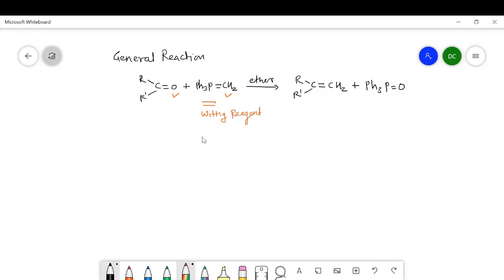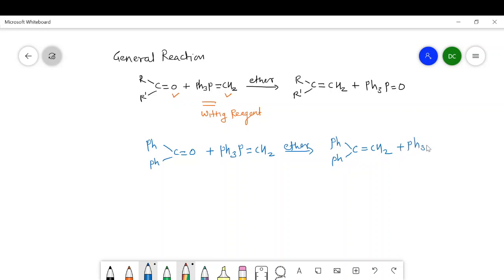Now when I replace this R group by phenyl, that is Ph C double bond O Ph, plus triphenyl phosphorane, that is the Wittig reagent, in ether, we get this type of product plus triphenyl phosphine oxide.